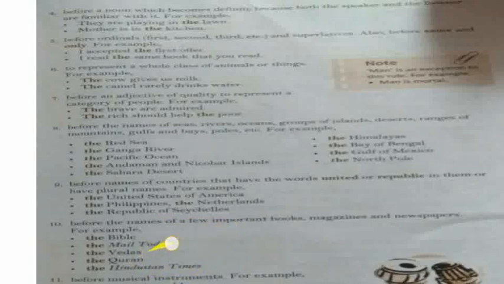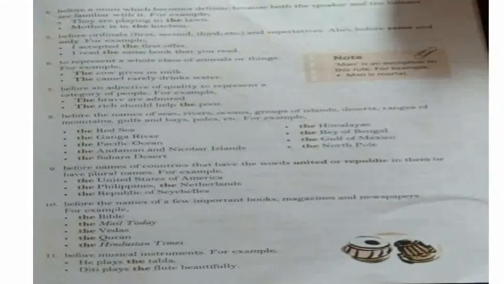Tenth, before the names of a few important books, magazines and newspapers. For example, the Bible, the Mail Today, the Vedas, the Quran, the Hindu Times, which is a newspaper name. Then last is before musical instruments. For example, he plays the tabla. That is the particular instrument that boy plays. That's why before musical instruments also the is used. Diti plays the flute beautifully. So what she is playing is that particular musical instrument, the flute.